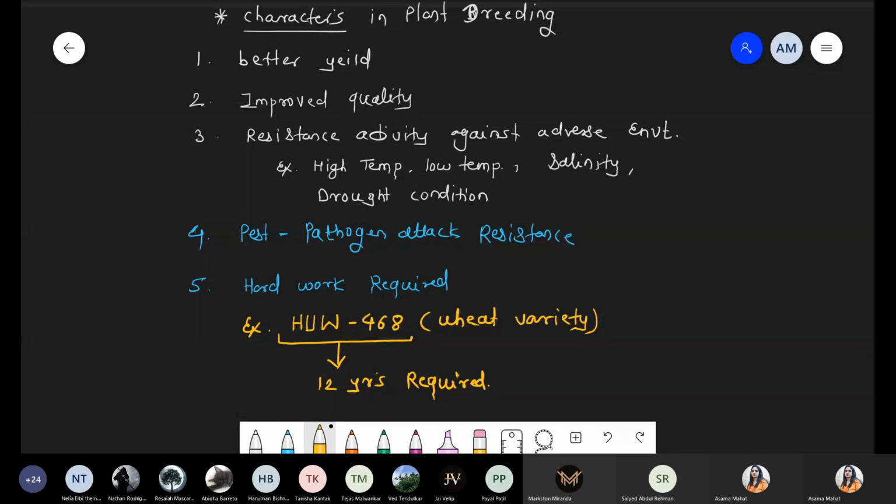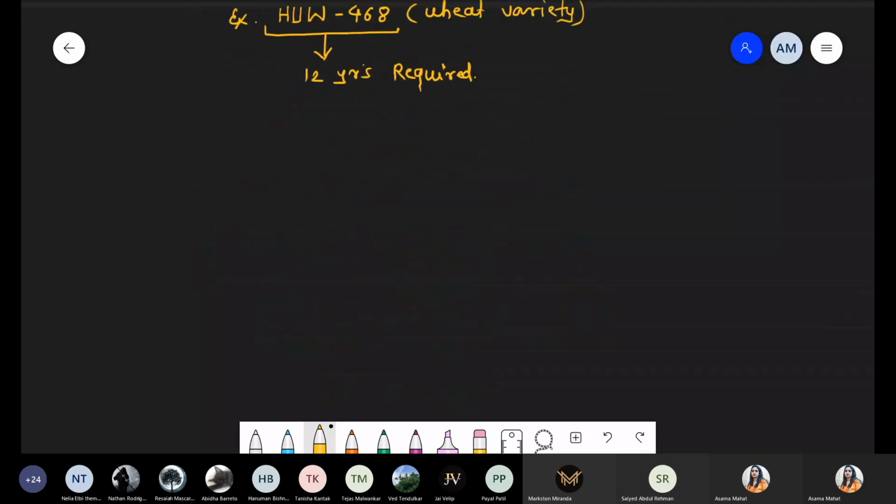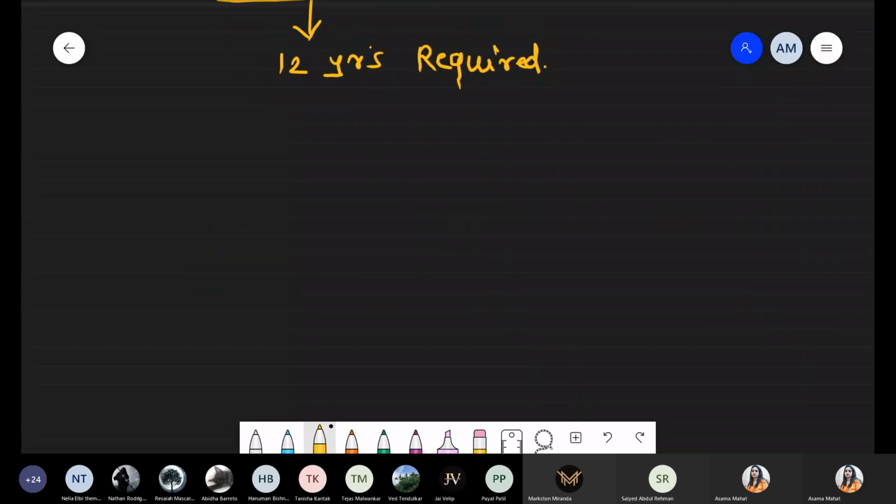Okay, chalo. So next part we are talking about, there is one question, classical plant breeding, because we are discussing two methods, modern as well as the classical. So first of all we are talking about classical plant breeding method. Chalo, new point. Write down the title. We are talking about one particular method, that is classical plant breeding method.